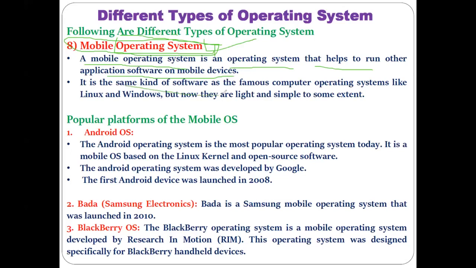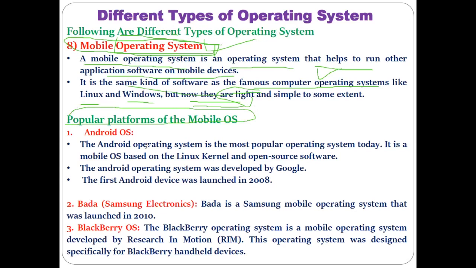Okay, so it is the same kind of software as the famous computer operating systems, like Linux, Windows or other operating systems. But the only difference is what? They are slightly lightweight, in the sense their configuration is slightly light as compared with the computer operating system. The resources required by the mobile operating system, like processor and memory, are slightly less as compared with the processor and memory required by the operating system that you utilize on the computer. That is the reason it is said mobile operating systems are light as compared with the computer operating systems.